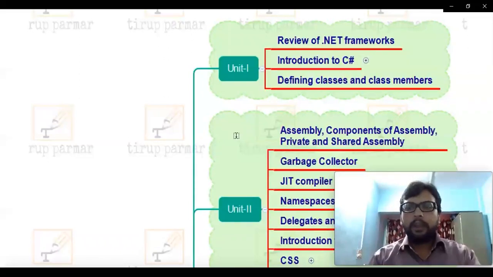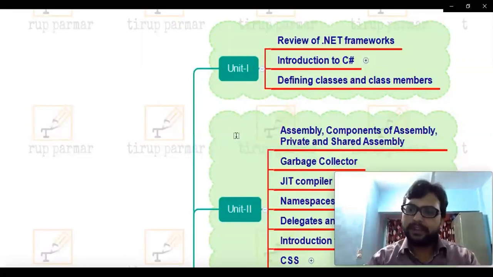Now we are basically going to talk in detail about the .NET framework. Now what do we mean by framework? So let me make this point very clear. Framework. Let me give you one example. Suppose we have one freshly passed out civil engineer. Now this civil engineer, he is not that experienced. So if we tell him, you need to develop one building here, he is not that experienced, and this particular task is very difficult for him, right?